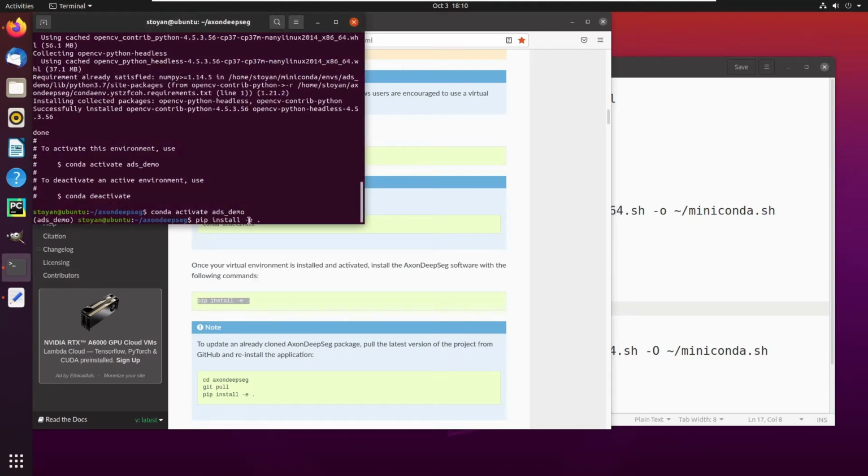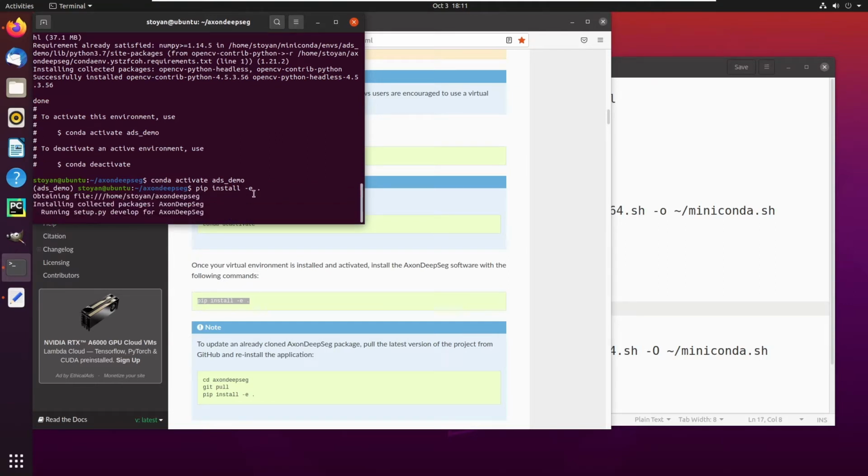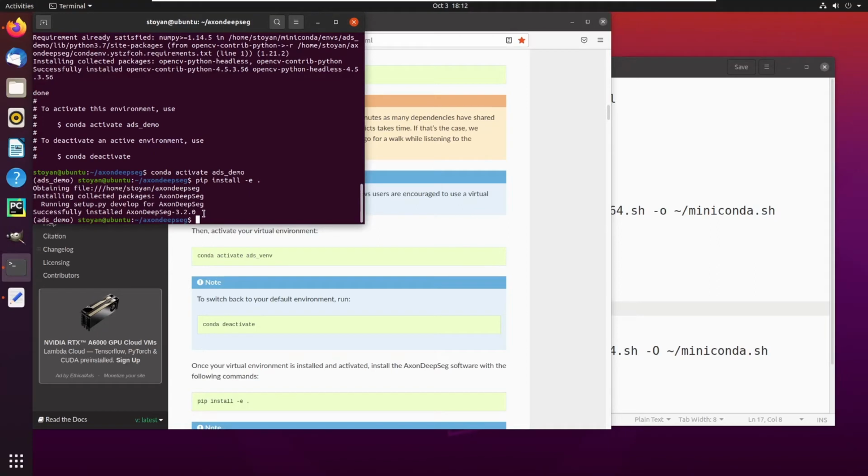Note that the syntax has to be correct, meaning that the spaces are important and everything. This is going to take a bit of time because we're going to be installing some deep learning models. Once the setup is done, we can run the command AxonDeepSeg_test just to test the installation for good measure.